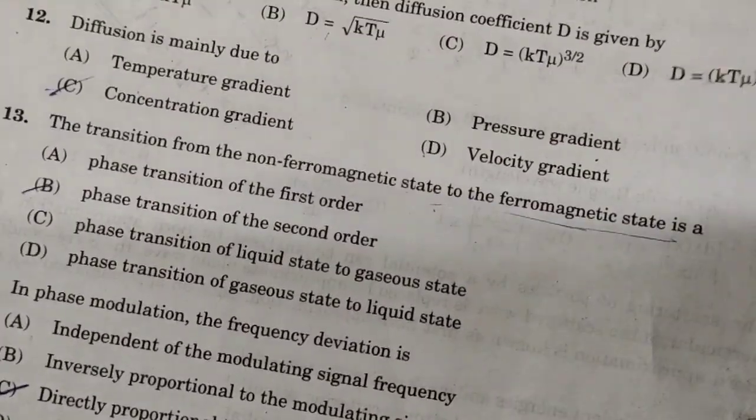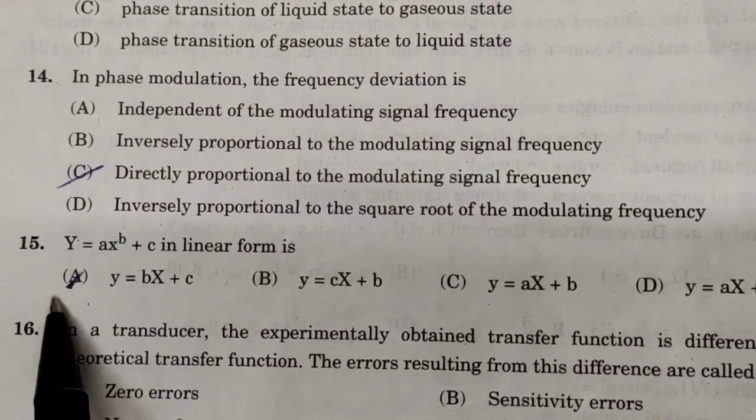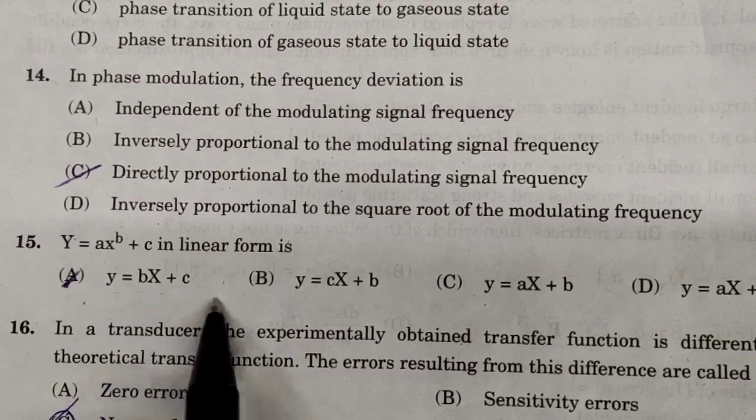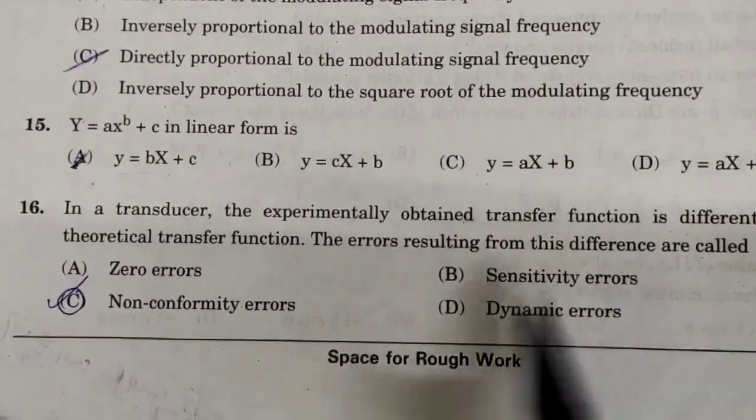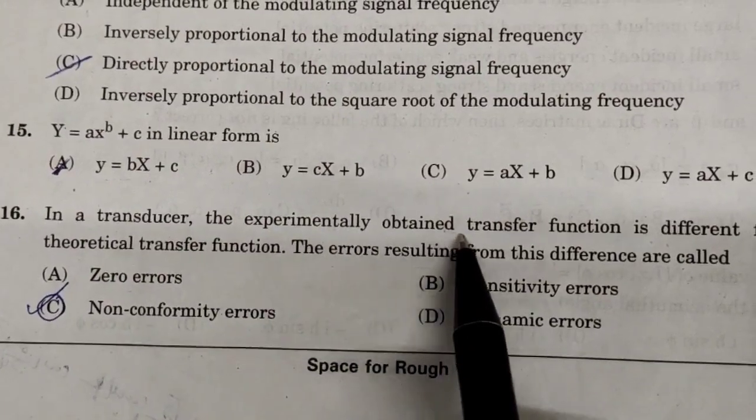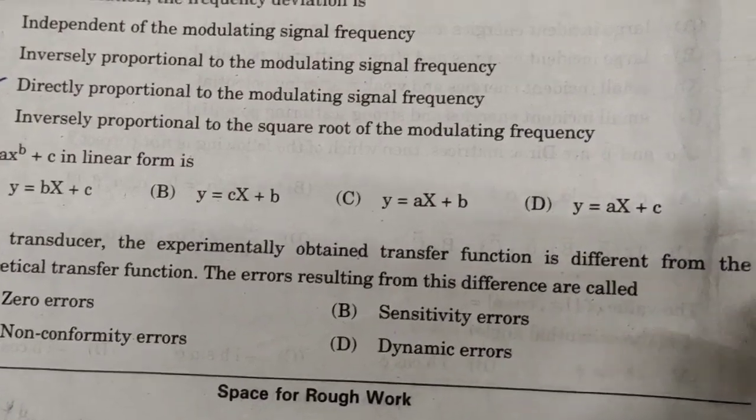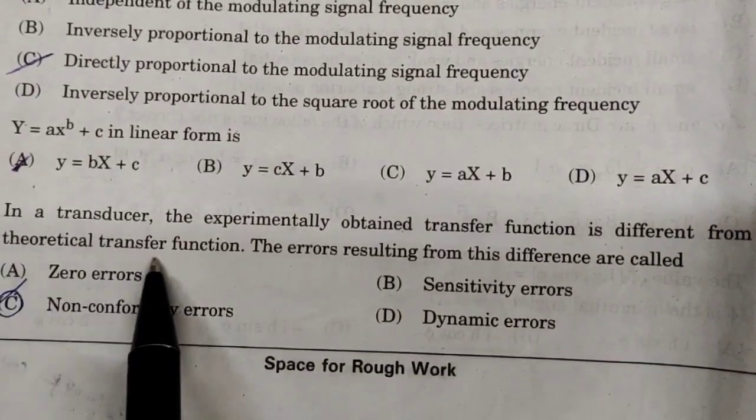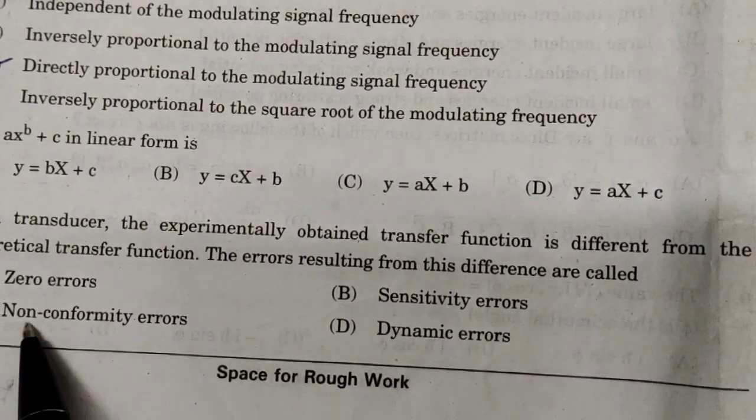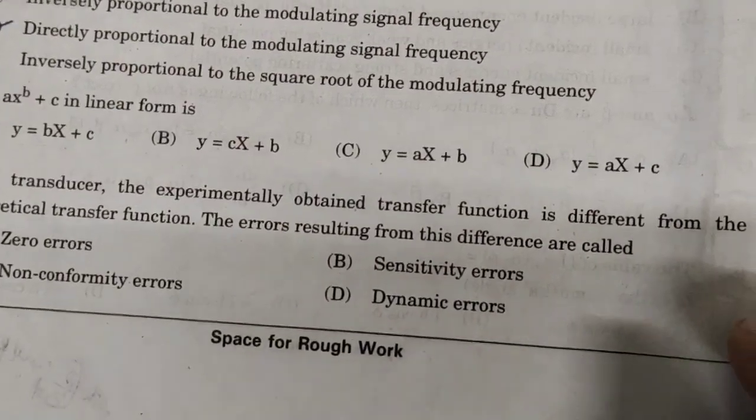And y is equal to a x power b plus c in linear form is. For this question, if we apply a log and solve this, I will get this equation. So option A is correct. In this question also I have doubt. Next, question number 16. In a transducer, the experimentally obtained transfer function is different from the theoretical transfer function. The error resulting from the difference is called non-conformity error. So option C is correct.